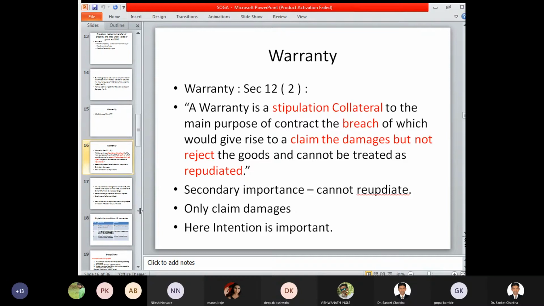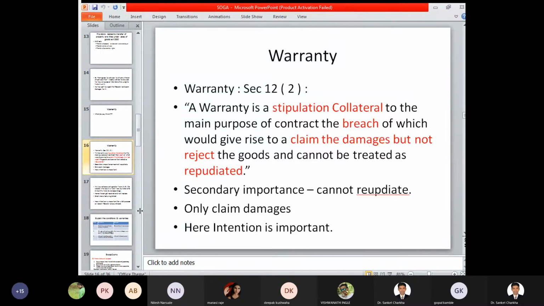So if a warranty has been breached, then on the basis of Section 12(2) of SOGA, it is collateral to the main purpose of that contract, and you can claim only damages; you cannot get the entire contract cancelled. The seller can replace the goods delivered to you. So there is always a secondary importance with respect to warranty, and within the warranty period, if the product fails, the seller will replace the product but will not cancel the contract.